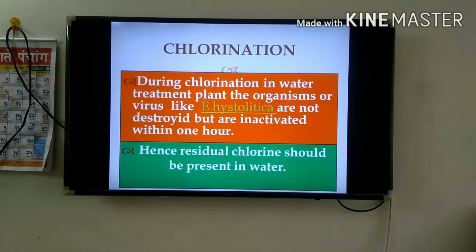During chlorination in the water treatment plant, organisms or viruses like E. histolytica are not destroyed but are inactivated within 1 hour. Hence, residual chlorine should be present in water.